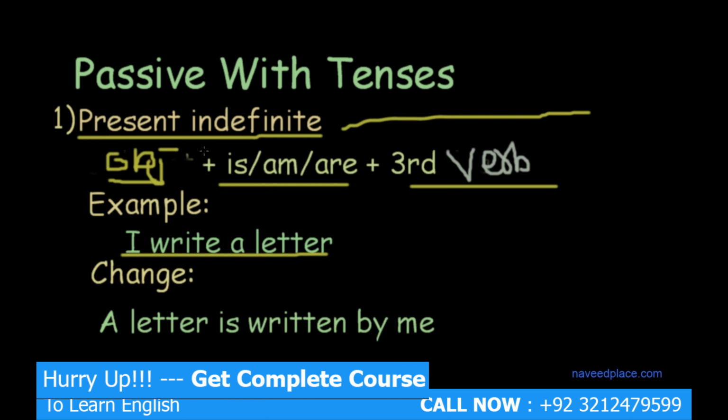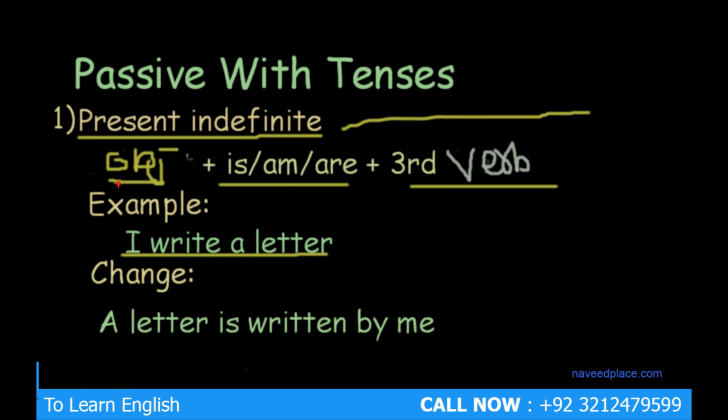First we see the structure: object plus is/am/are plus third form of verb. Here we have the example of a normal present indefinite: I write a letter. This is a normal present indefinite example. Now we will change this normal present indefinite example into present indefinite passive voice.